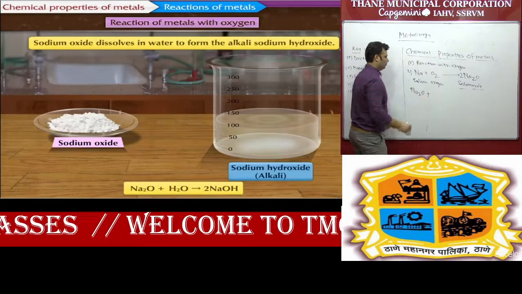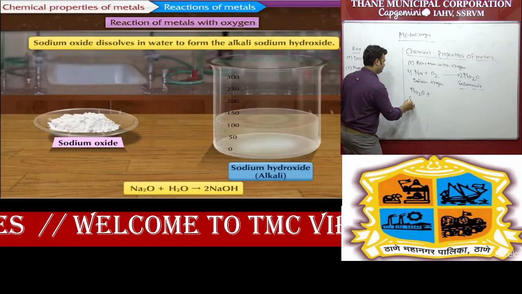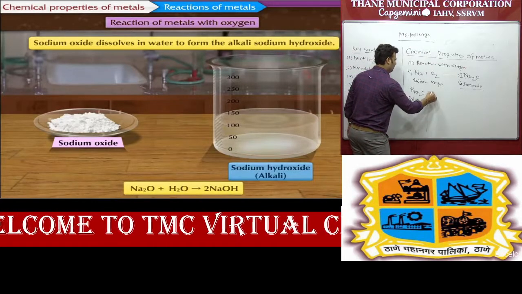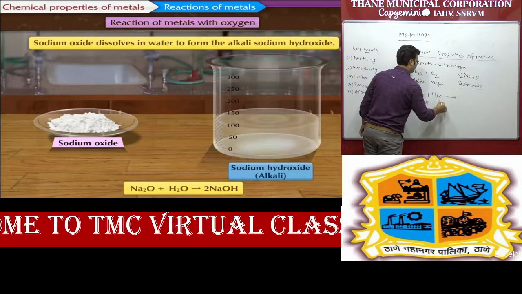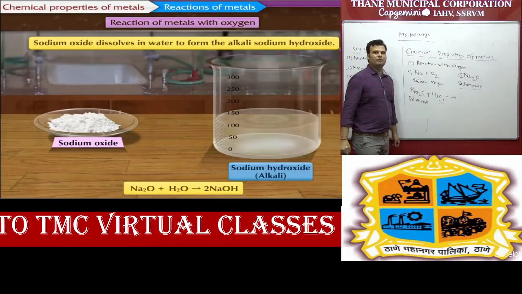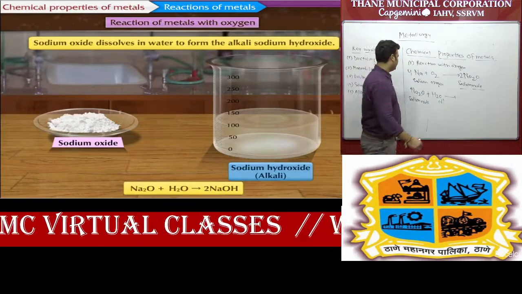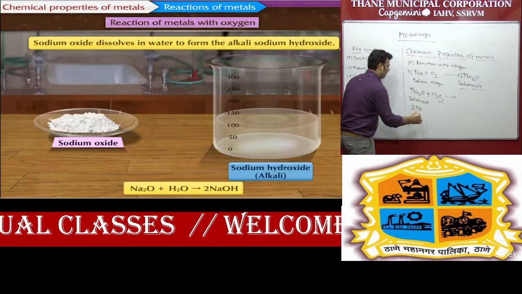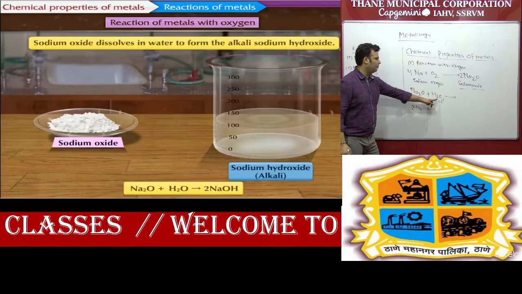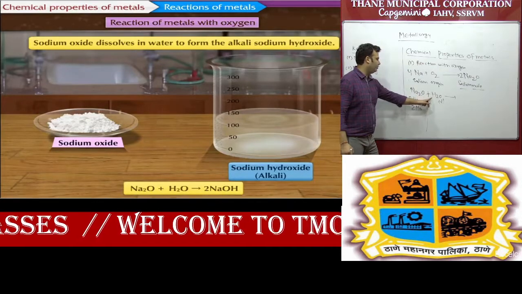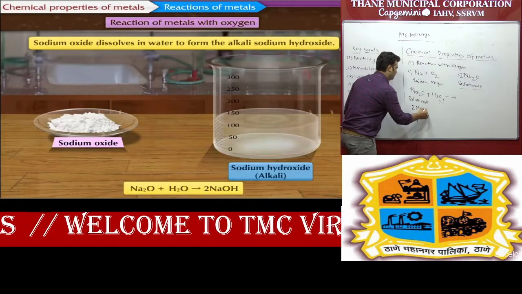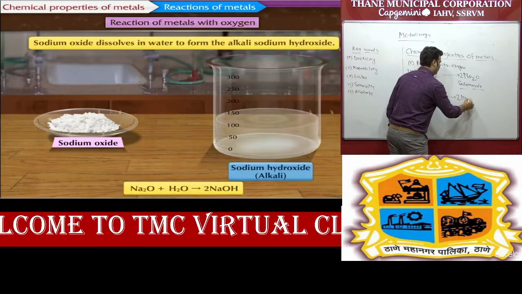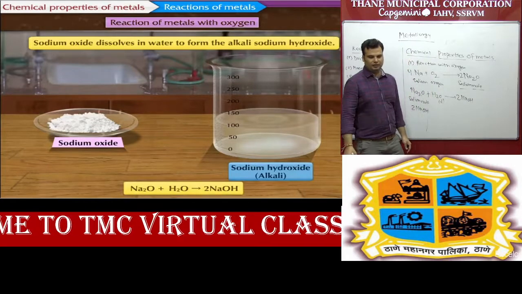So Na2O, sodium oxide, reacts with water, H2O. So they form the hydroxide. So we can balance how many Na? 2 Na, and you can see O and O. How many O? 2O and 2H. So that is OH. So 2NaOH. So the product is 2NaOH and it is soluble in water.